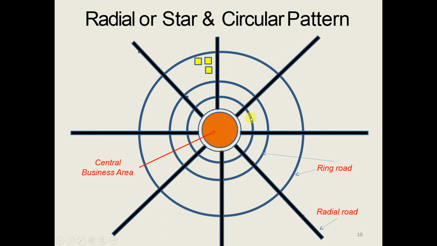Along with these radial routes, here you will find the additional routes, that is circular one, this one. These are the circular routes. Therefore, it is called as radial or star and circular pattern. So one of the advantages of this pattern is that these circular routes can be used as ring roads.